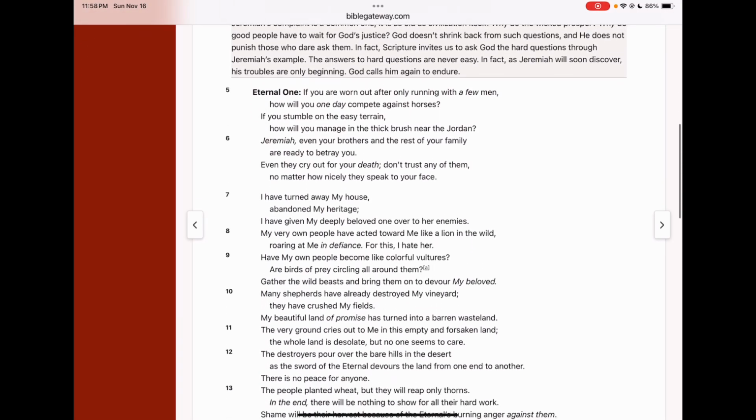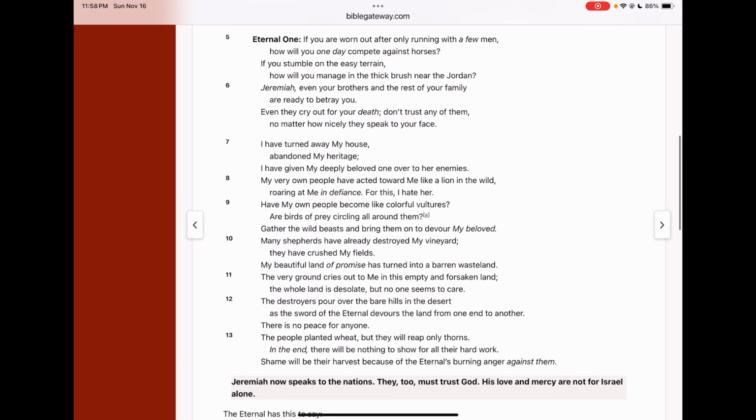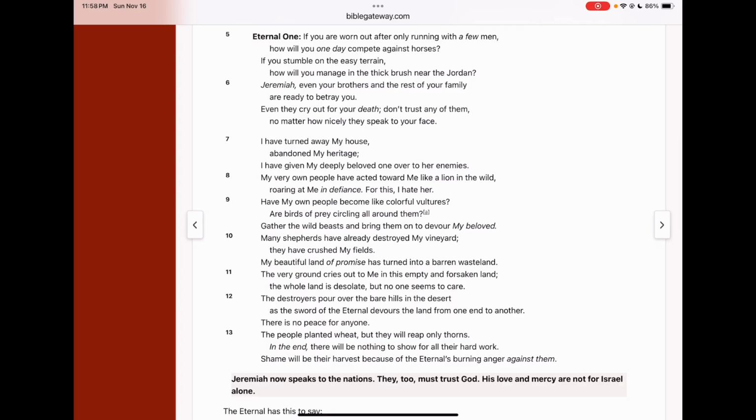And this is where God starts, the verse that we were on. God says, "If you are worn out after only running with a few men, how will you one day compete against horses? If you stumble on easy terrain, how will you manage in the thick brush near the Jordan? Jeremiah, even your brothers and the rest of your family are ready to betray you. Even they cry out for your death. Don't trust any of them, no matter how nicely they speak to your face."